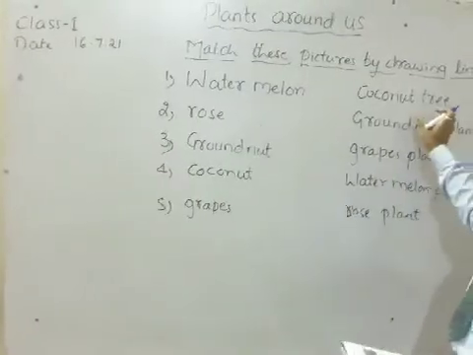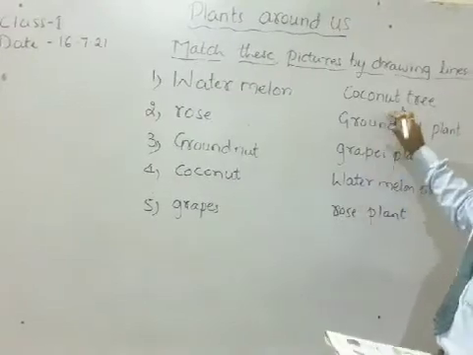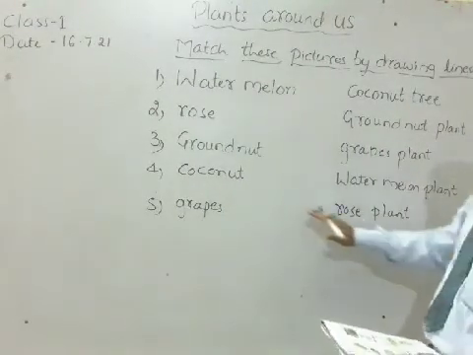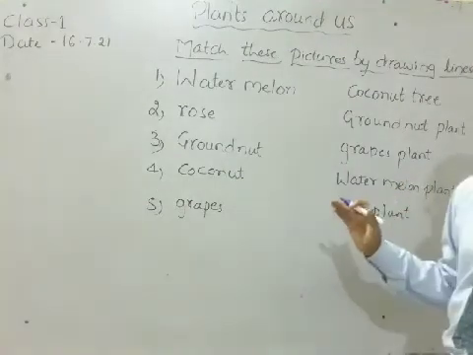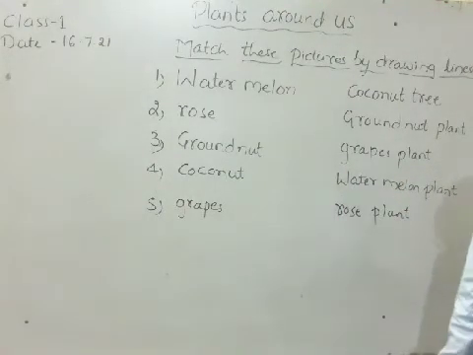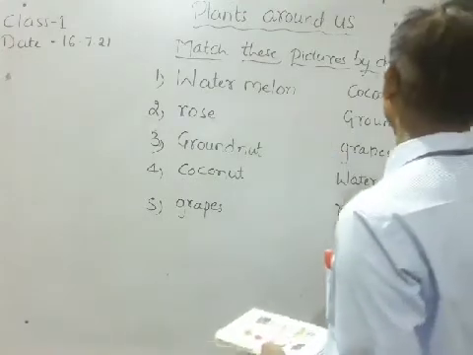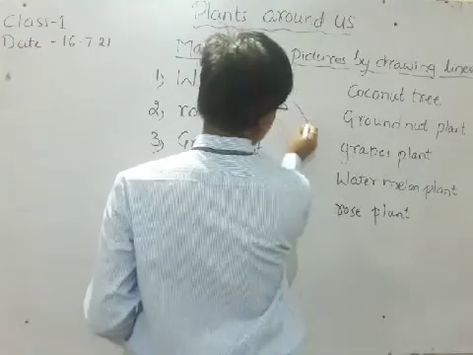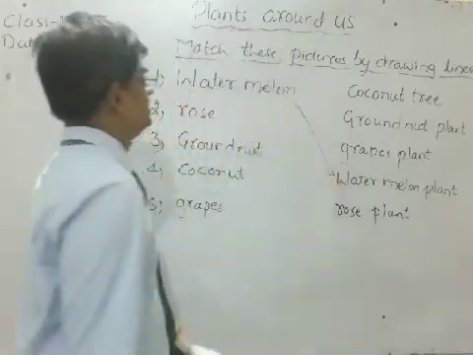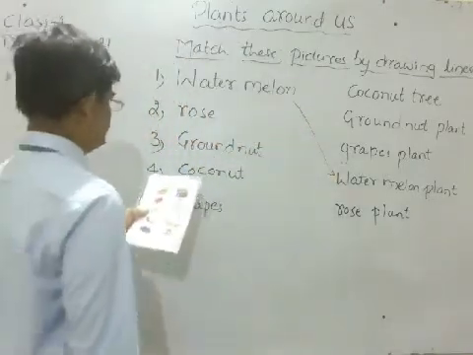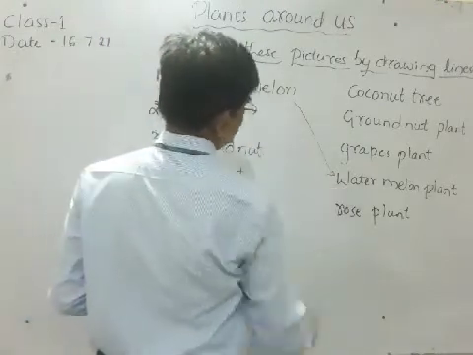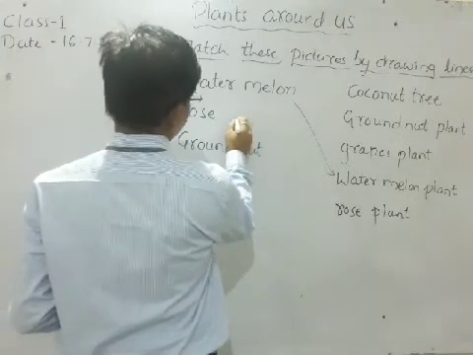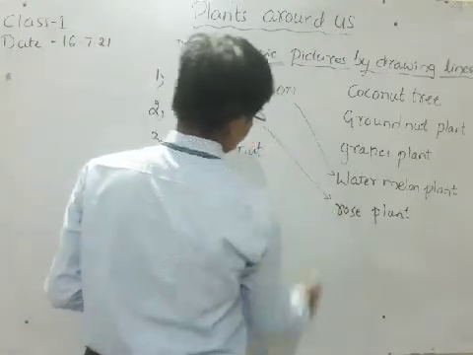First one, watermelon, watermelon. This way we must match them. This is the fruit and this is the plant. Next rose, rose plant.